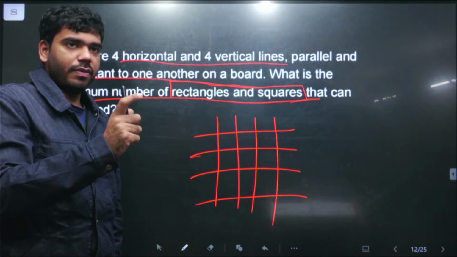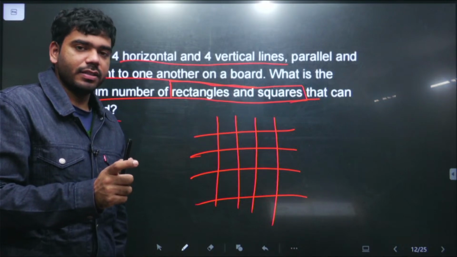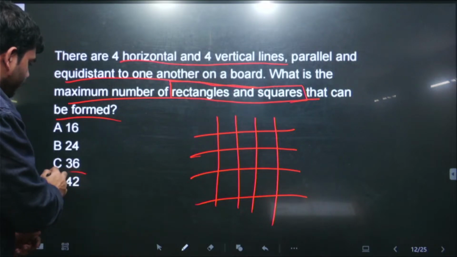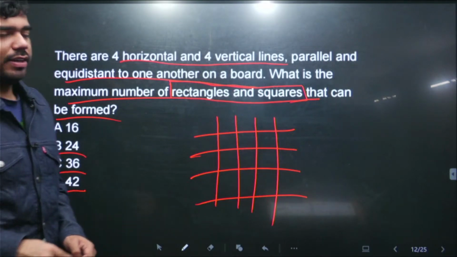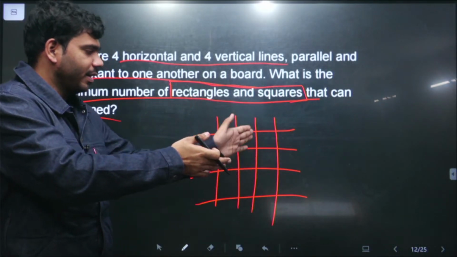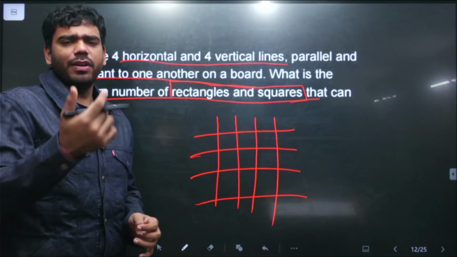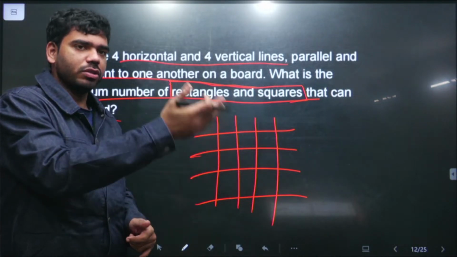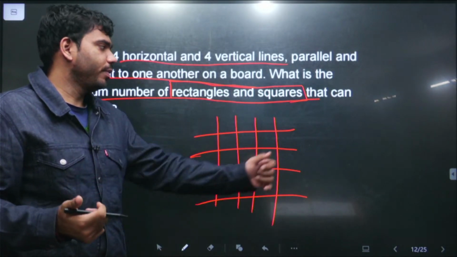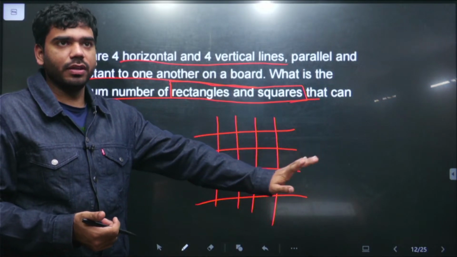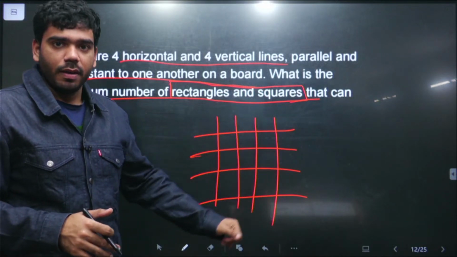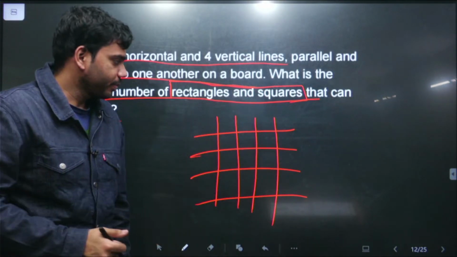So I will very clearly, very evidently again want to repeat this thing. Do not manually calculate the rectangles and squares. The numbers are very large, 24, 36, 42. So there is a very strong probability you are going to miss some numbers. और उस वजह से, calculating 42 rectangles, calculating 36 rectangles and squares out of this thing, there is a very good probability you can miss some rectangles, you can overcount some rectangles. Because of this thing, the answer that you get will not be an accurate answer. And the second thing, you will be wasting a lot of time in manually calculating this question. So the purpose of this question is that you should not calculate this thing manually. आप इसको manually calculate मत करिए, right?